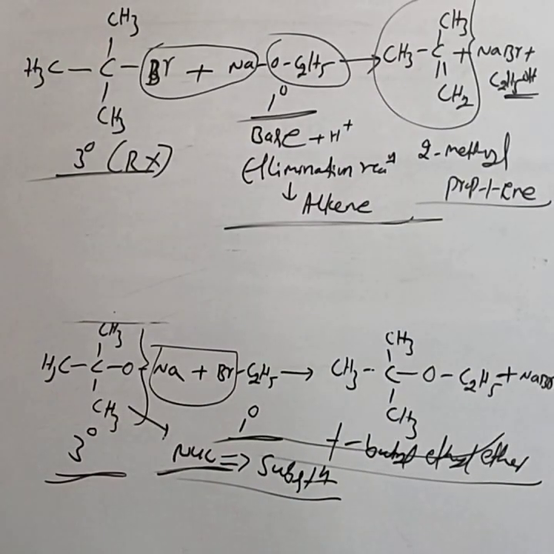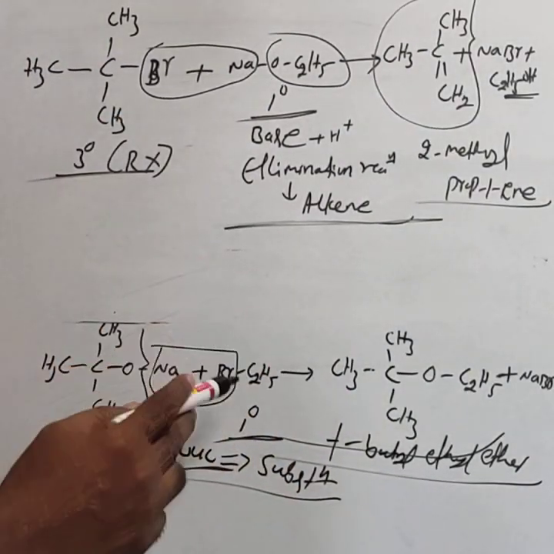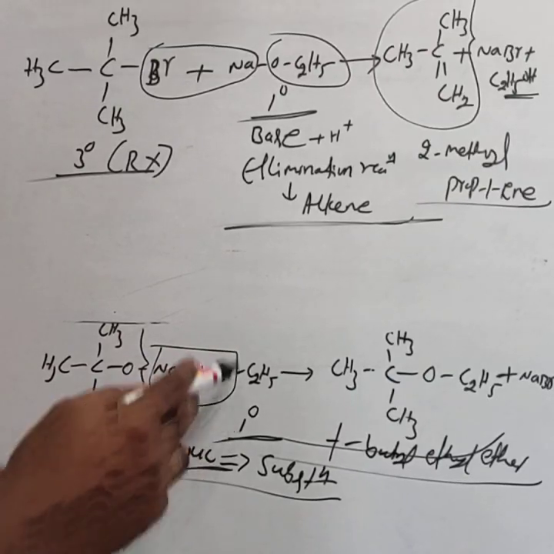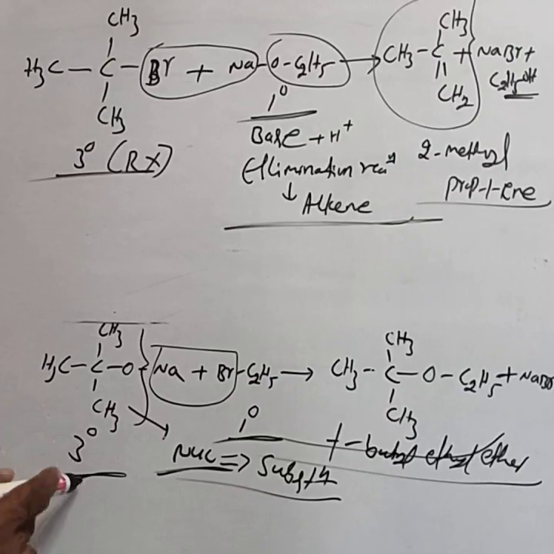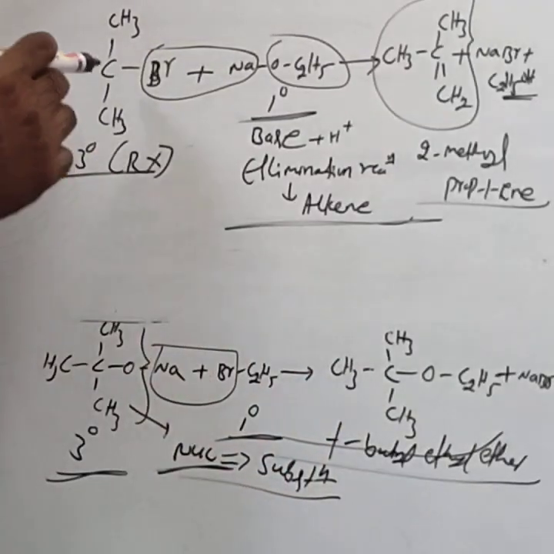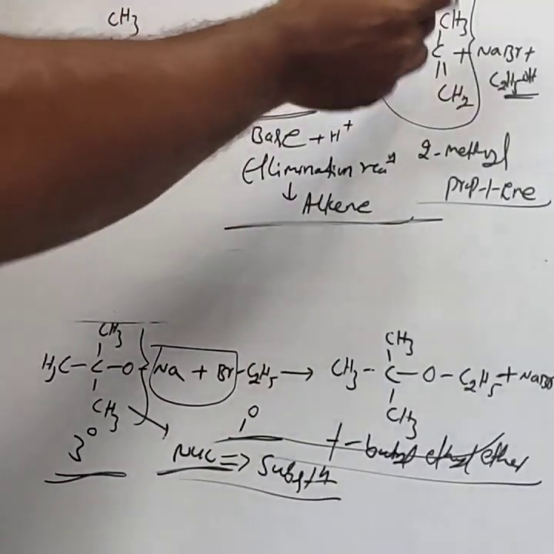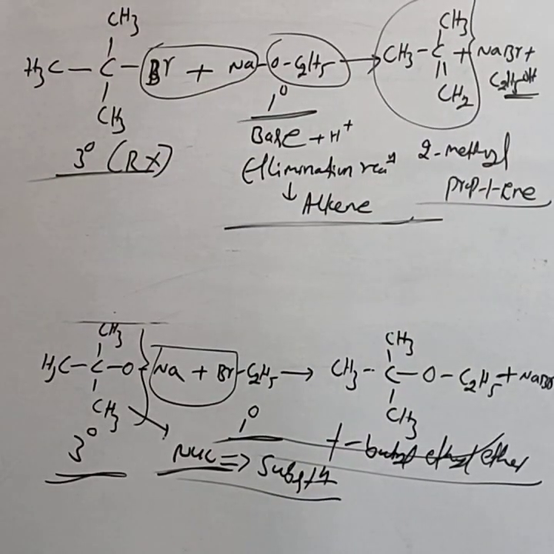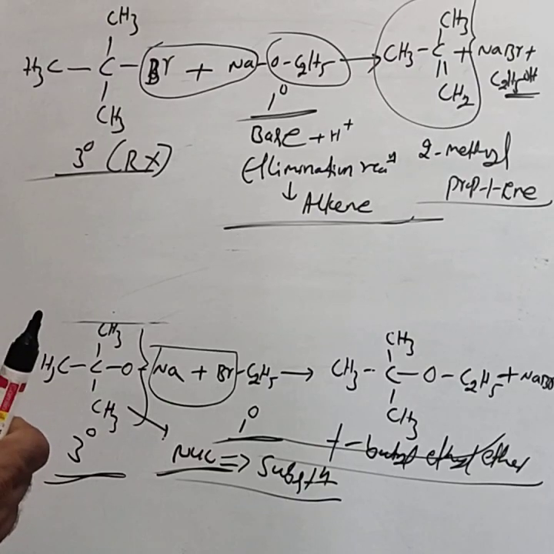When the ether is formed: if the alkyl halide is primary and alkoxide is tertiary, then ether is formed. Instead of that, if alkyl halide is tertiary and alkoxide is primary, then instead of forming ether, alkenes are formed.